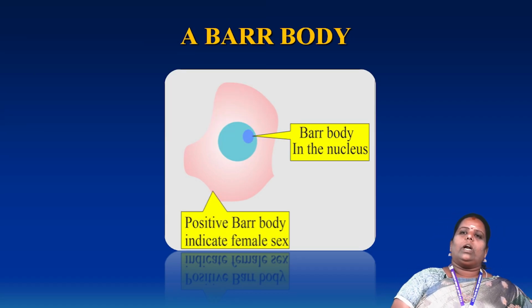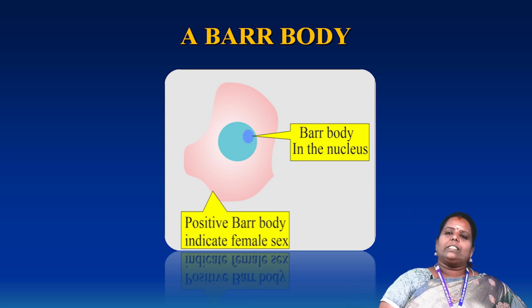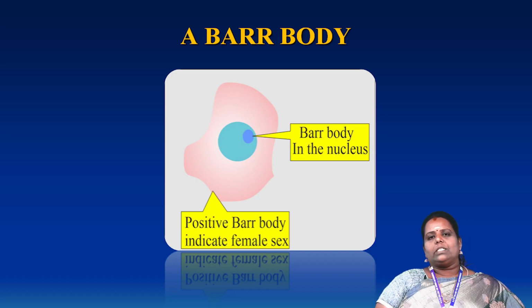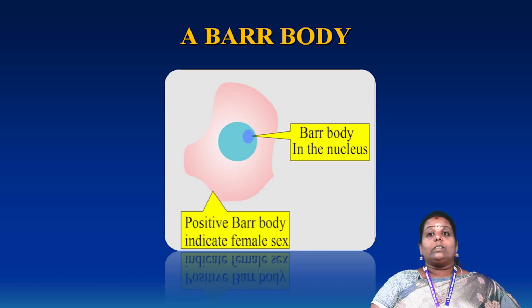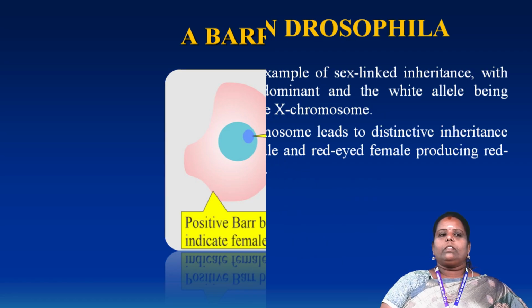The outer blue color is the nucleus. The Barr body occurs in the extra X chromosome: a darkly stained extra X chromosome part attached to the outer membrane, that is a Barr body in the nucleus. A normal positive Barr body indicates the female sex. When identifying whether a person is male or female, the X chromosome is used. So it is one of the identifications of the female sex. The Barr body is also very important.